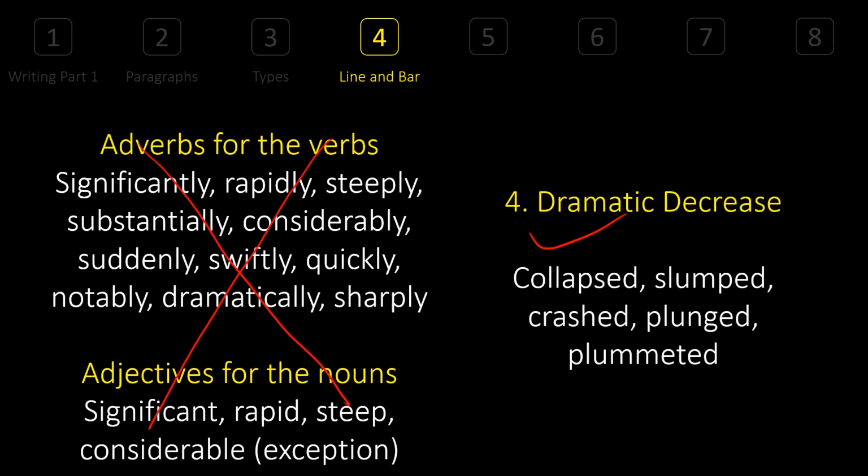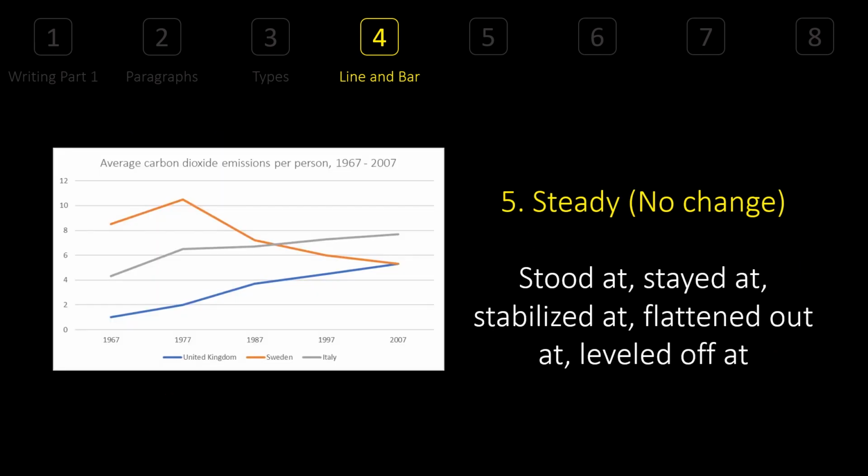What does it even mean, right? You got my point. If you want to show dramatism, you use adverbs and adjective, but with different words. These words themselves can be understood without adverbs and adjectives. Good. And the final one, you don't need anything. There's just steady. For example, if you look here in this part, the emission remains steady. There's not much change. So you can say between year 1977 and 1987, the carbon dioxide emission stayed at a constant level, or stabilized at this number, or flattened out at this number, or leveled off.